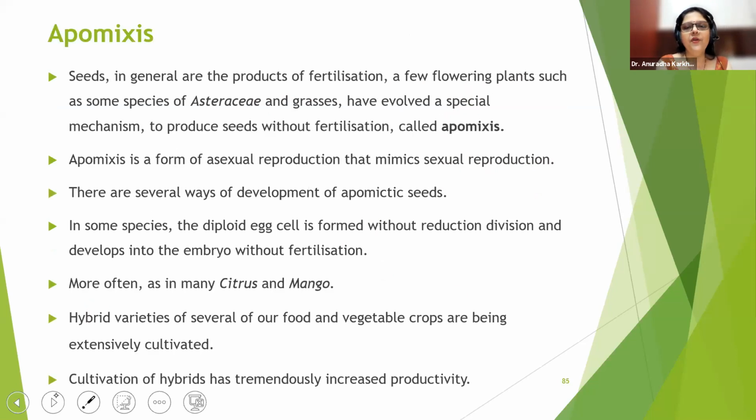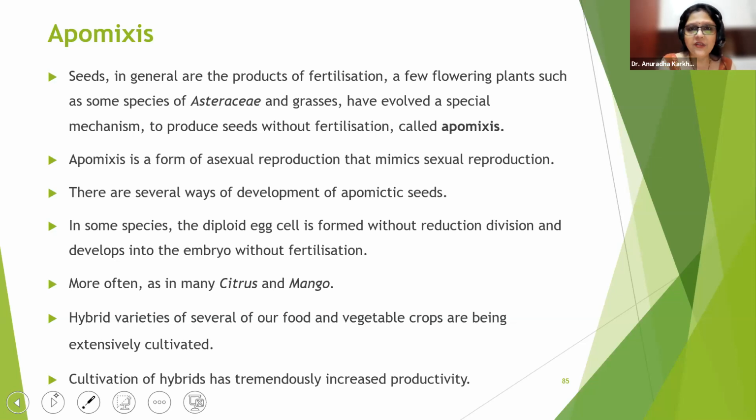Then we come to a very important phenomenon, that is apomixis. Apomixis, apo means without mixing. So seeds in general are products of fertilization. A few flowering plants such as some species of Asteraceae and grasses have evolved a special mechanism to produce seeds without fertilization, which are called apomictic seeds. The process is called apomixis.